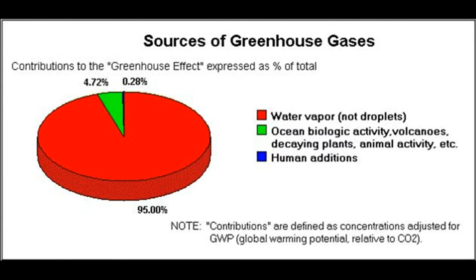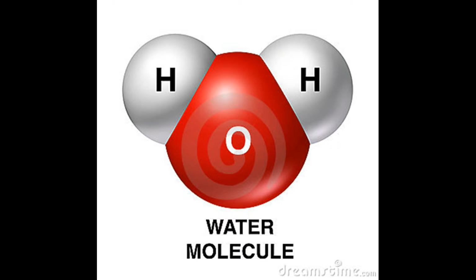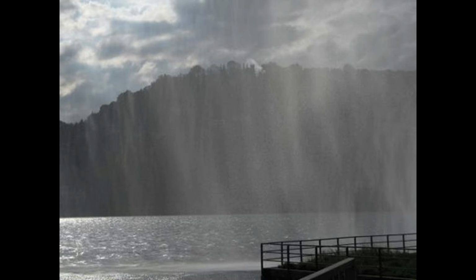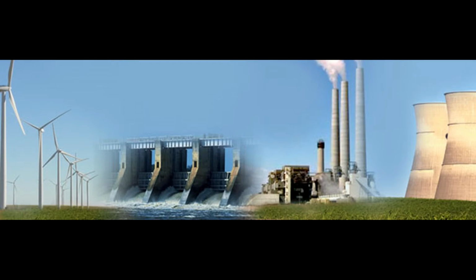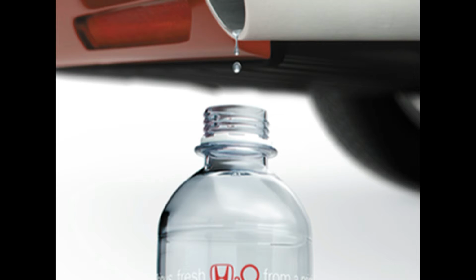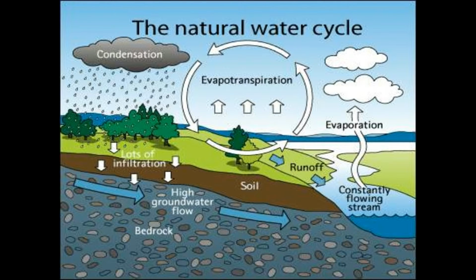H2O is one of the most important greenhouse gases. It accounts for 95% of the greenhouse effect. H2O has 99.9% natural origin. Humans contribute to adding H2O into the atmosphere through farming, manufacturing, power generation, and transportation. Human contributions are small in comparison to the natural cycling of water vapor.